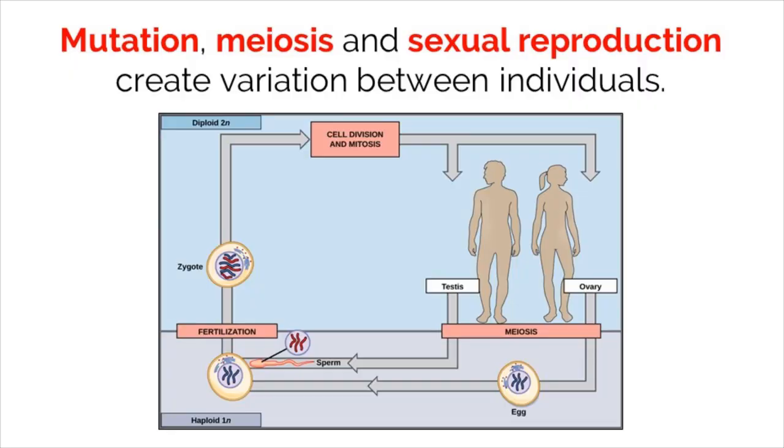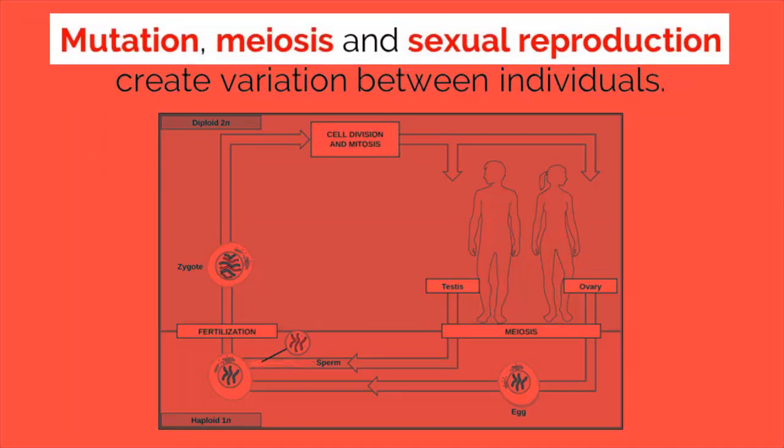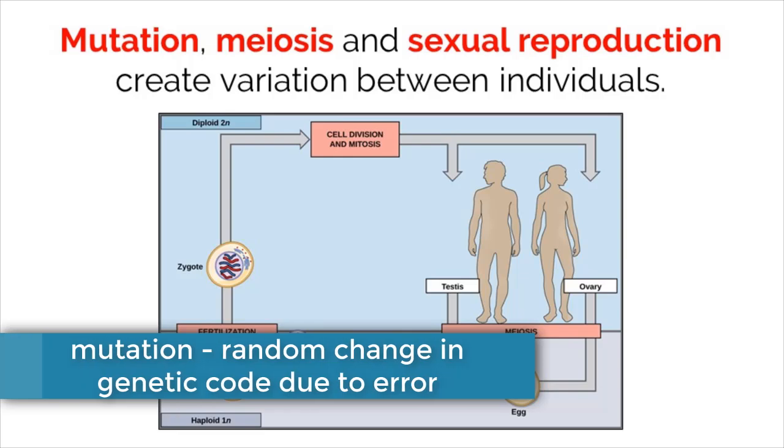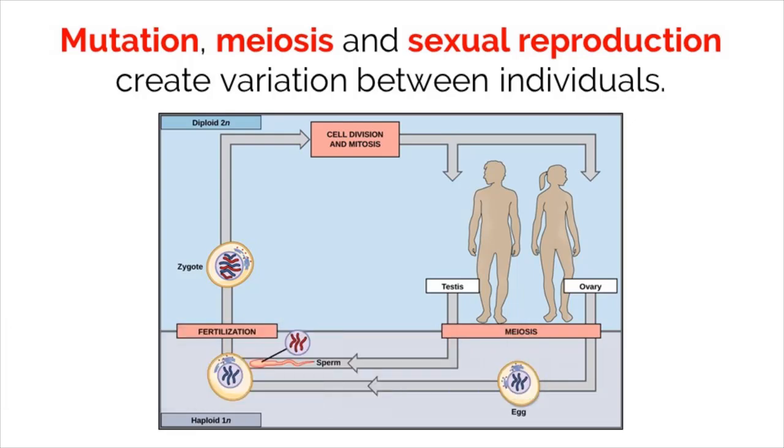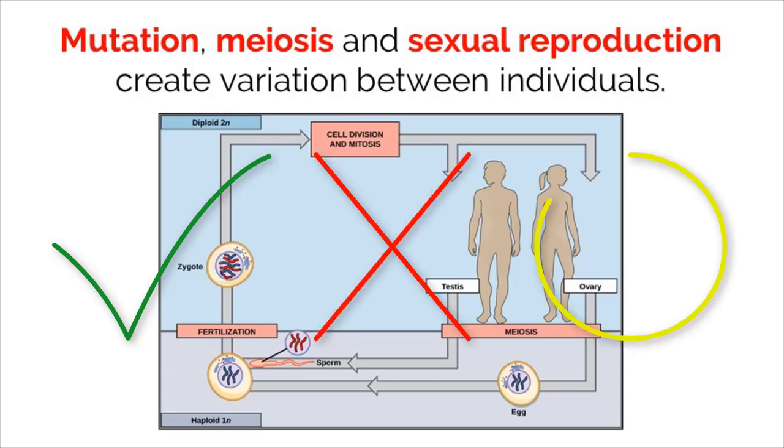As stated earlier, in order for evolution to take place, there has to be variation in a population. For organisms that sexually reproduce, there are three different mechanisms that can create genetic variation for natural selection to work. The three methods are mutation, meiosis, and sexual reproduction. Mutations are random changes in the genetic code and can be either beneficial, harmful, or have no effect on the phenotype of an organism. While scientists have a pretty good grasp of where mutations can occur, it is always random as to whether the mutation will be good, bad, or neutral. This random change causes variation in the genome.